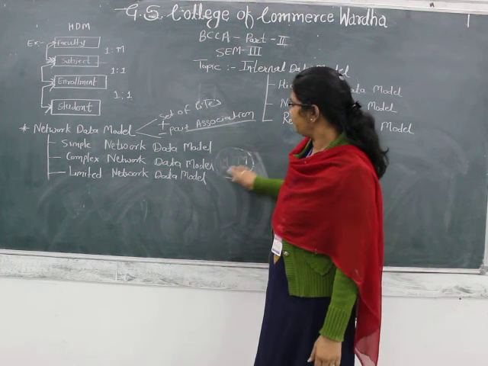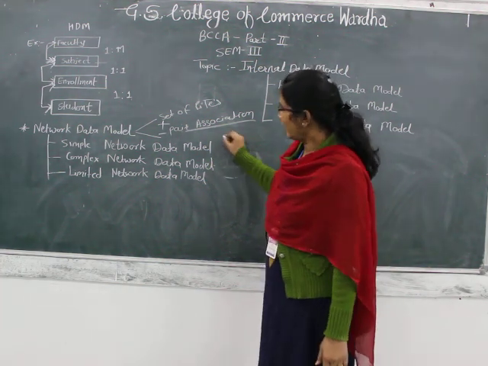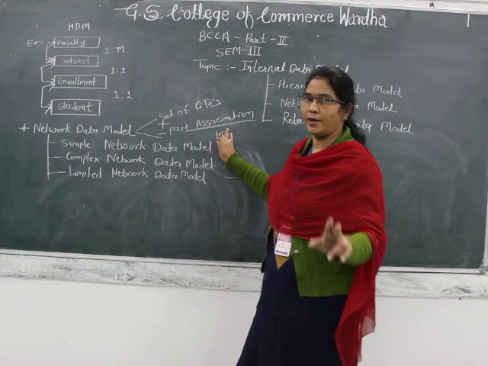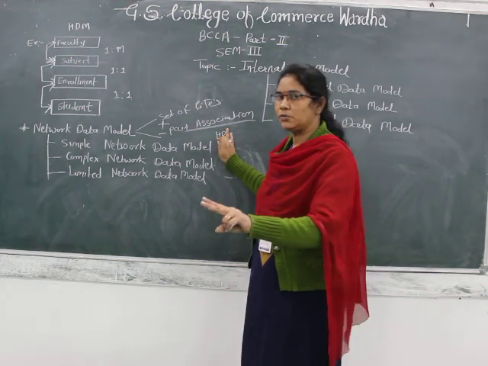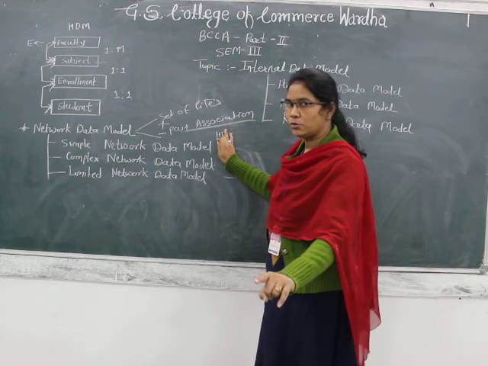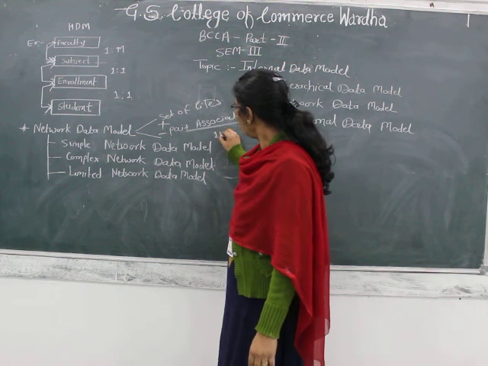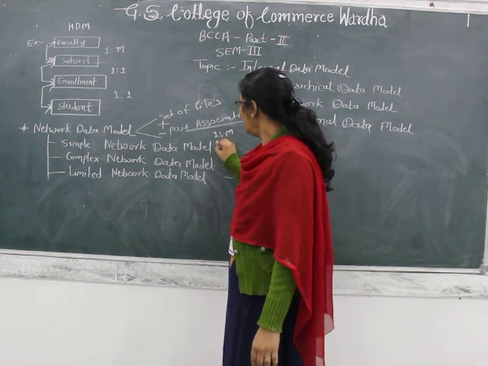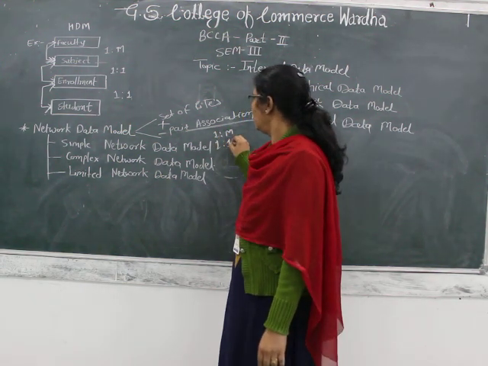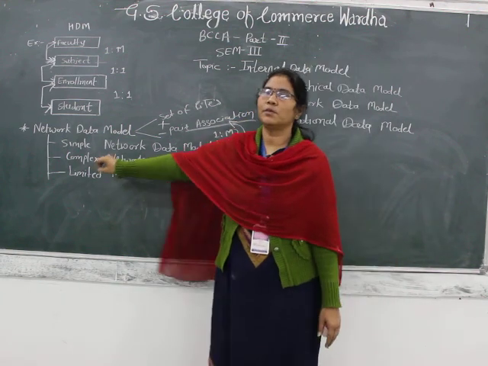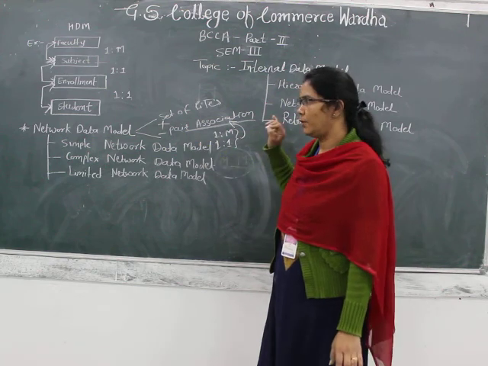Then what is the simple? Again the rule of the hierarchical data model, that means it should have a 1:many association or 1:1 association. Those 1:many or 1:1 associations are nothing but the simple network data model.